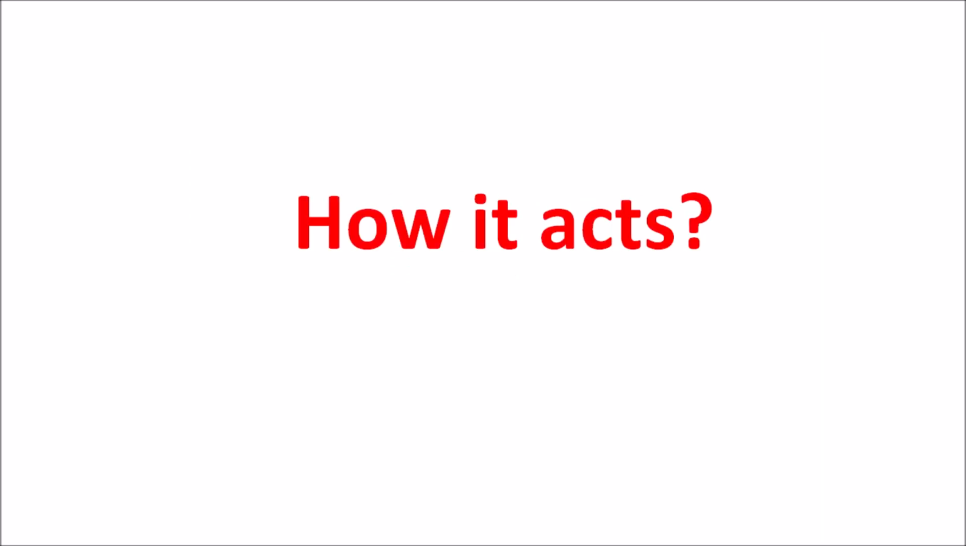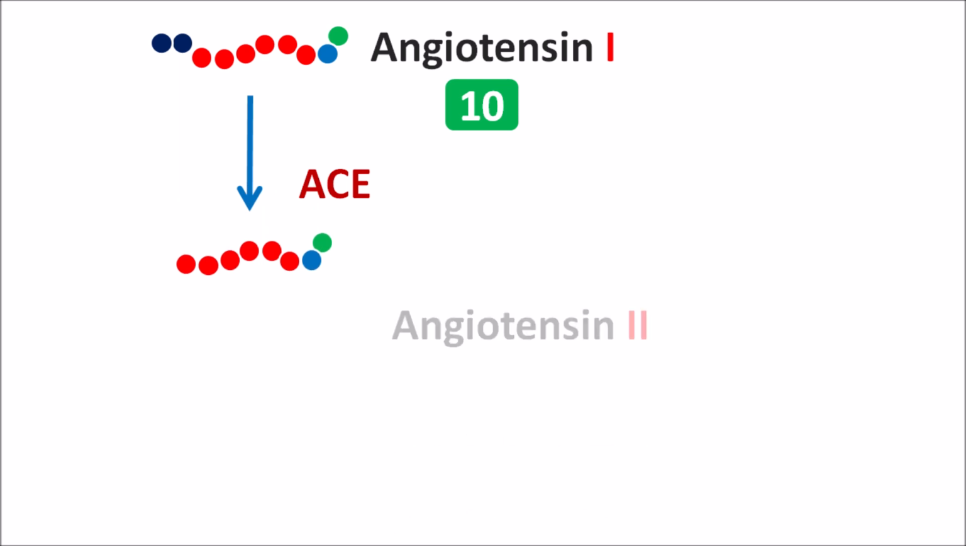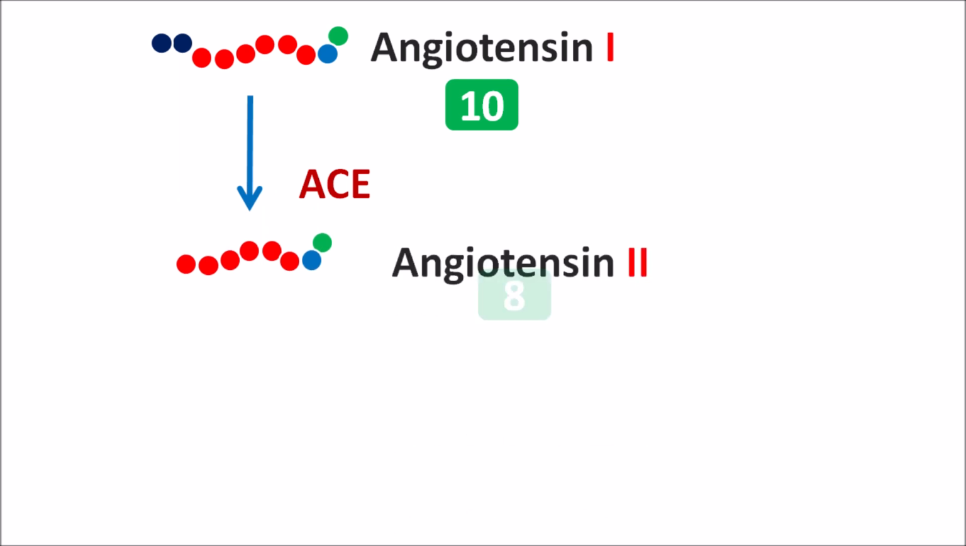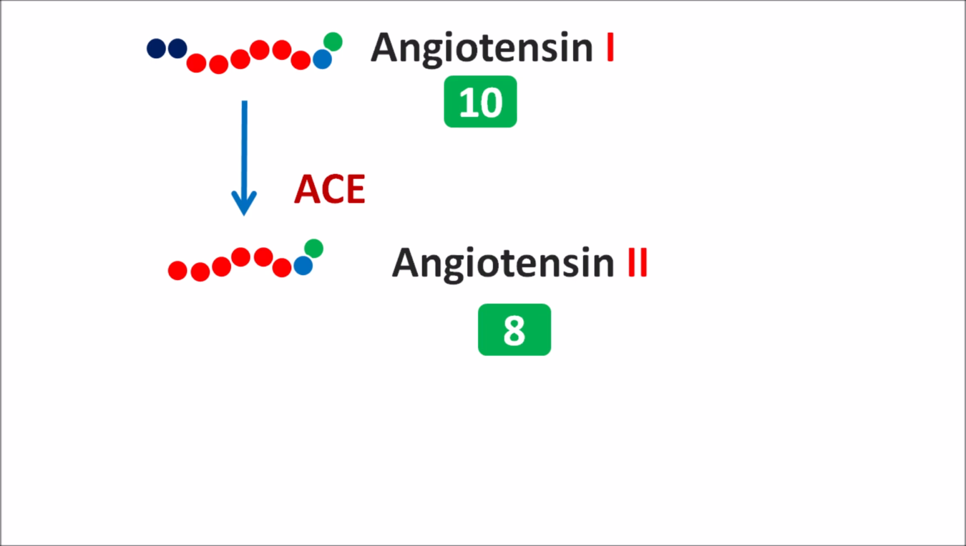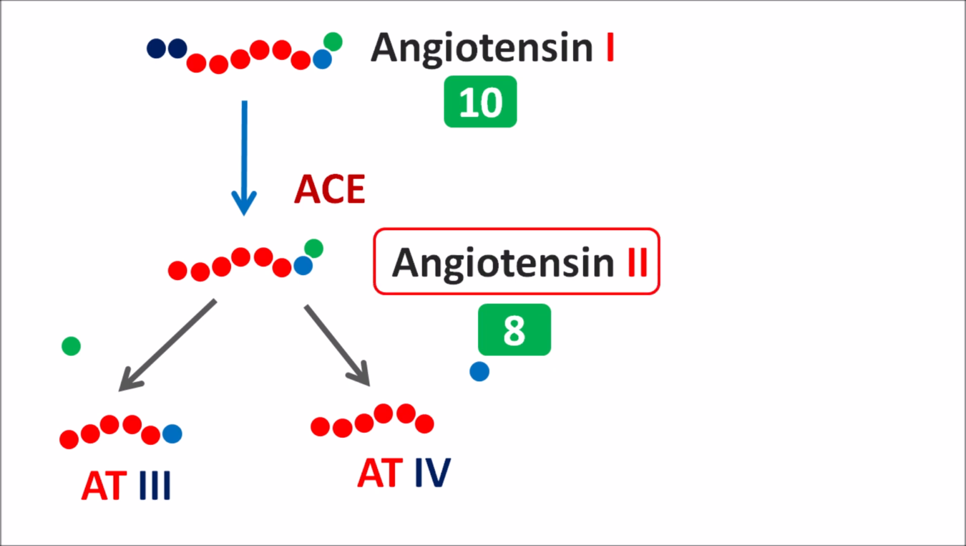Now let us see how this drug acts. Angiotensin 1 is a peptide with 10 amino acids. It is converted by one of the enzymes, ACE, angiotensin converting enzyme. This enzyme removes 2 amino acids such that it produces one of the mediators, angiotensin 2. Angiotensin 2 has 8 amino acids. From this angiotensin 2, one amino acid is removed to form angiotensin 3. Another amino acid is removed to produce angiotensin 4. But among these mediators, angiotensin 2 plays an important role in producing vasoconstriction, which is blocked by Olmesartan.